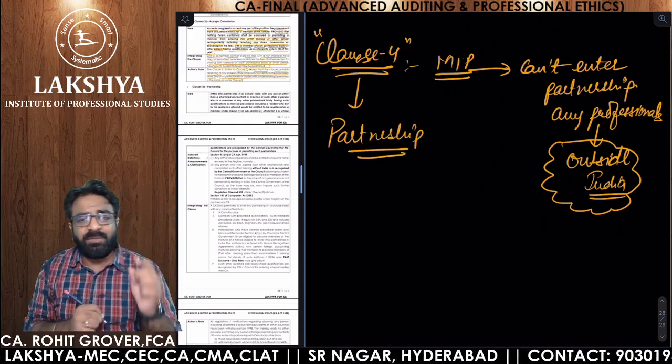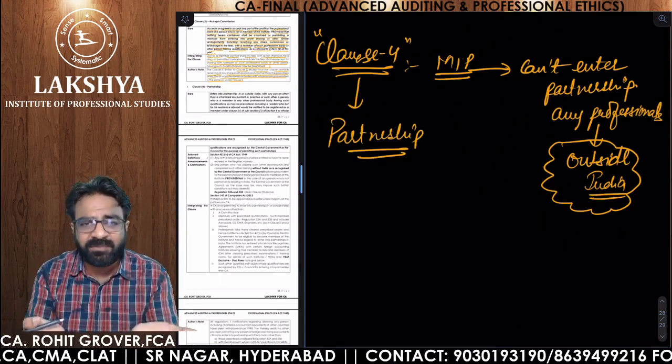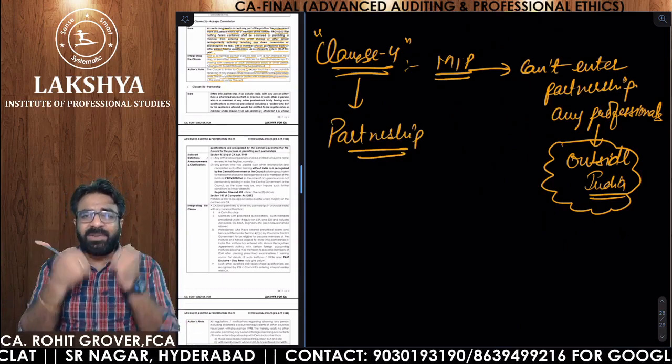Remember, clause number 1 is allowing someone. In clause number 2, you are sharing with someone. In clause number 3, you are accepting from someone.